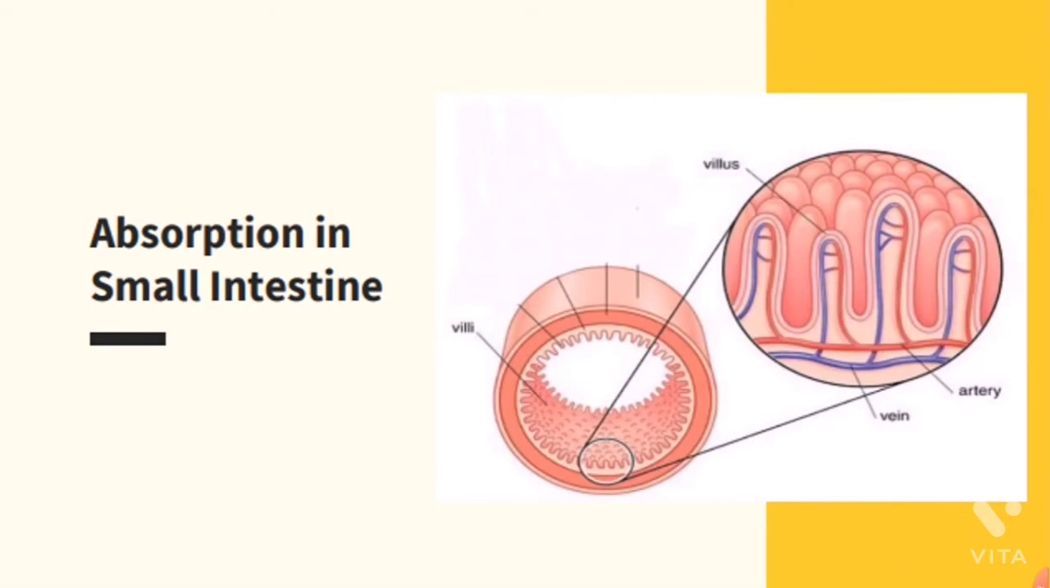Absorption in the small intestine. Absorption is the process by which digested food passes into the blood vessels in the wall of the intestine. The inner wall of the small intestine has finger-like projections called villi, which increase the surface area for absorption of food. The digested food is then transported to different organs of the body through blood vessels.